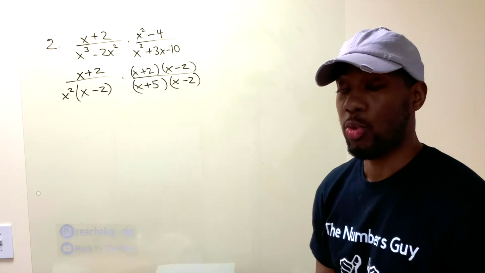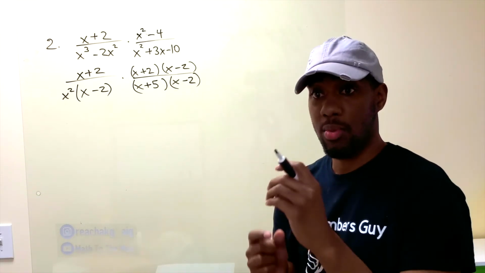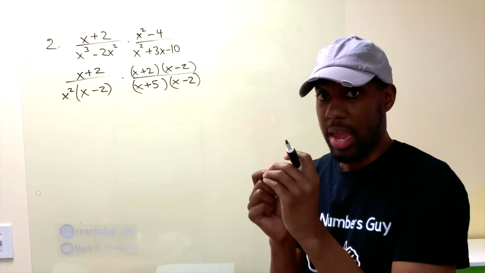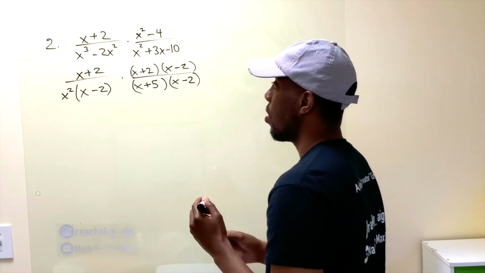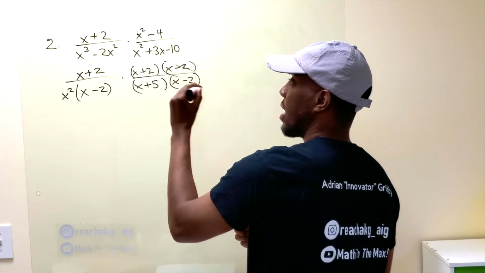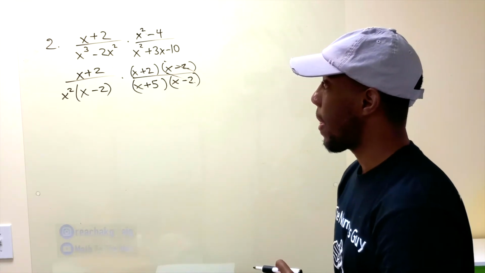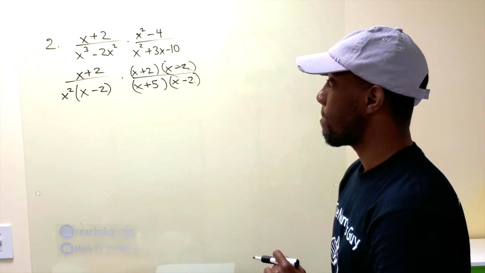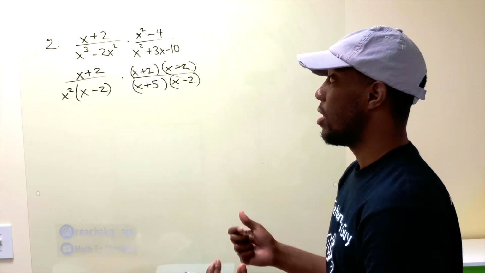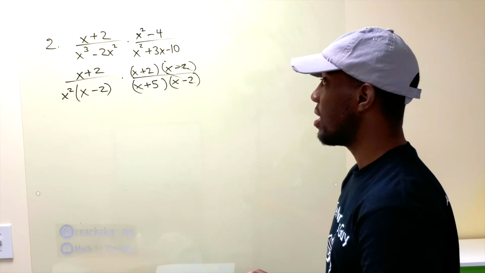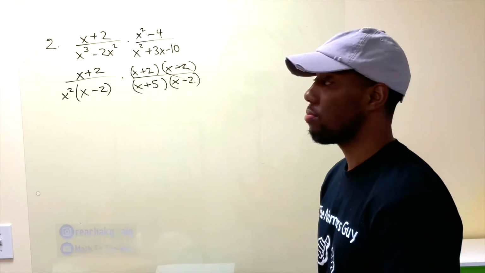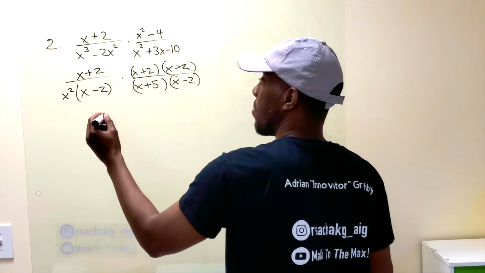Now it is factored. We're looking to cancel out on top and bottom in a pair. So the x minus 2's cancel out on top and bottom as a pair. And literally, that's it. That's all that cancels out. So what's left at the top?